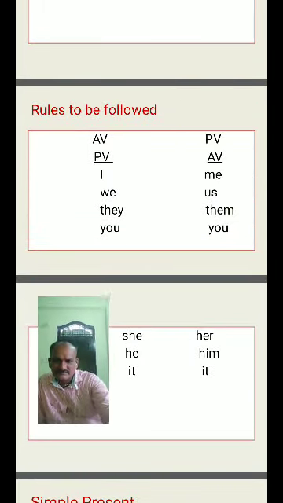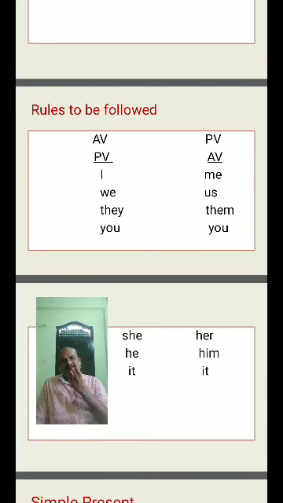If me is there in the active voice as the subject, what is the object in the passive voice? I. Us is the subject in the active voice, we is the object in the passive voice. So it is vice versa. If the subject is I in active voice, me is the object in the passive voice.